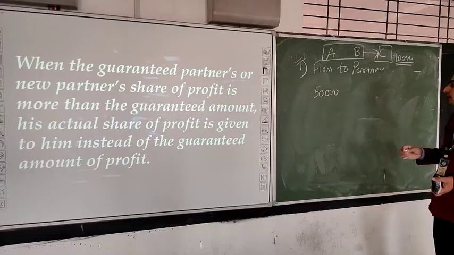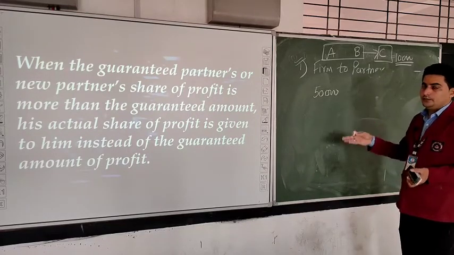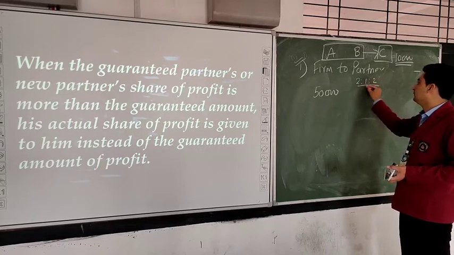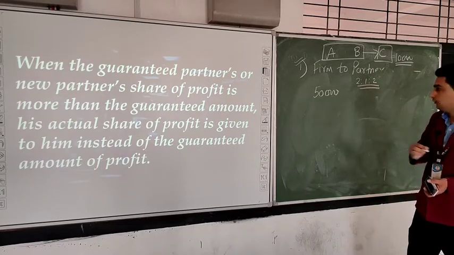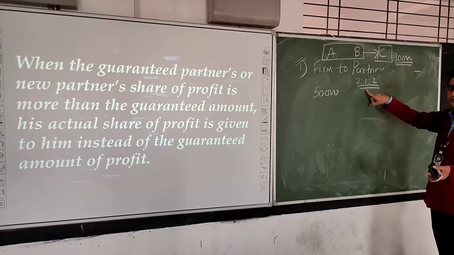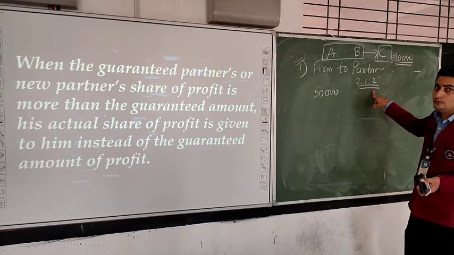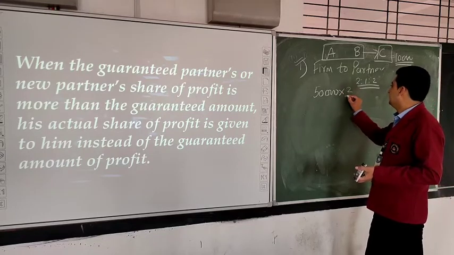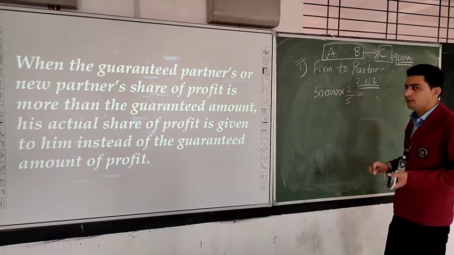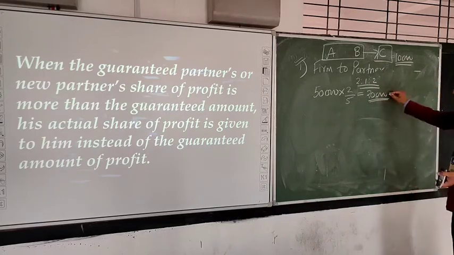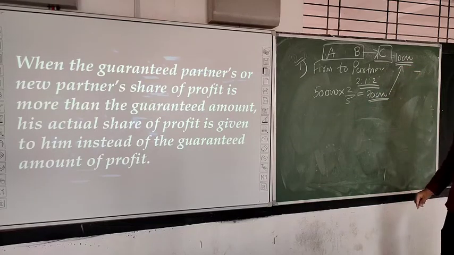The profit incurred by the firm is 50,000 rupees, and the ratio in which they are distributing this profit is 2:1:2. Now, what will be C's ratio? A's ratio is 2/5, B's ratio is 1/5, and C's ratio will be 2/5. If I calculate C's profit, 50,000 times 2/5, he will get 20,000 rupees. And the minimum guarantee given to him was 10,000 rupees.